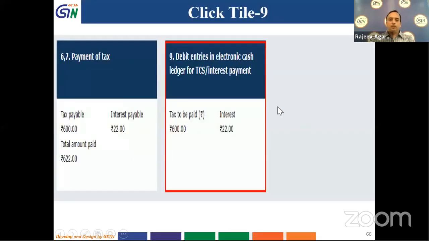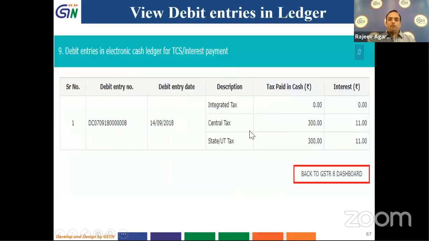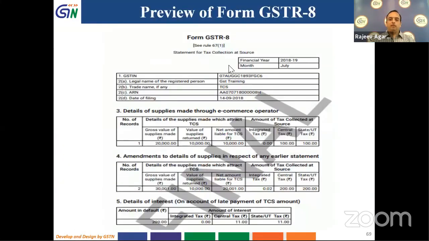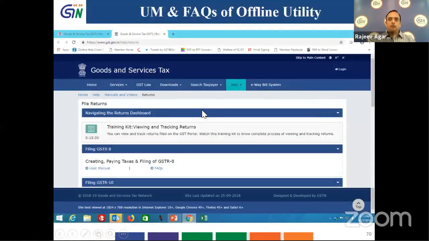After doing that, the debit entry page will open up and show me what debit entries have happened. Then I can click on the back to GSTR 3B button. And then I can also download it. I can click on download. What details have been filled in and what return has been filed will come, and I can download it for my reference. So this is my user manual and FAQ, which is available on our website.